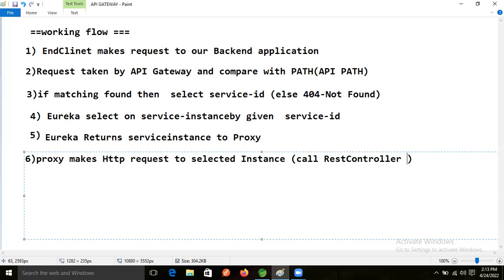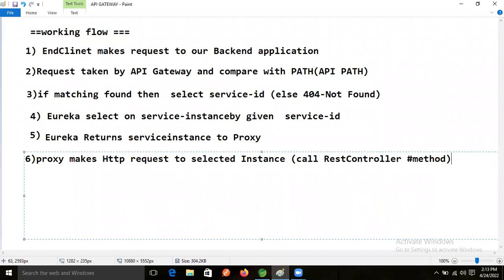The REST controller is nothing but the microservice. Every REST controller will be in a microservices project. And that method will be called, right?